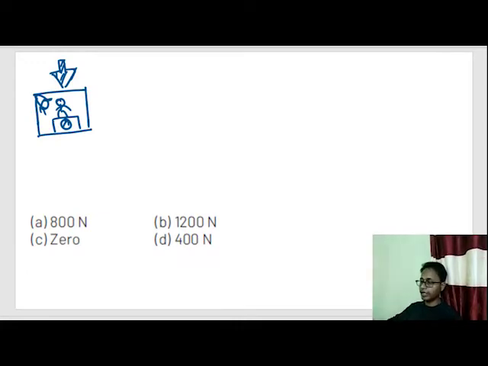Now let's draw the FBD of this person. The lift was moving up with an acceleration a equals 5 meters per second square. So let's draw out the forces acting on this man. Gravity force will be acting. He is standing on this weighing scale, that means the weighing scale will push a normal or reaction force on him.